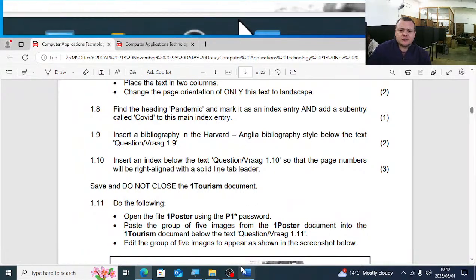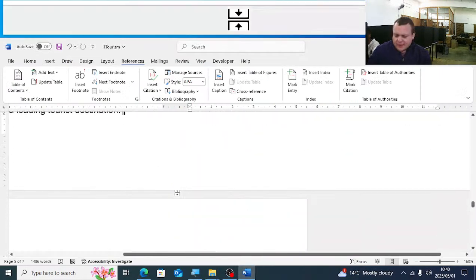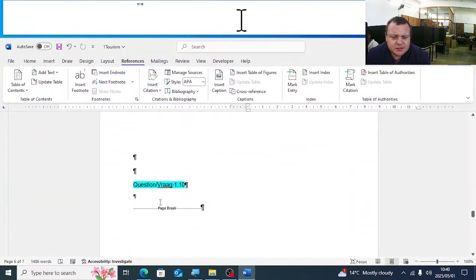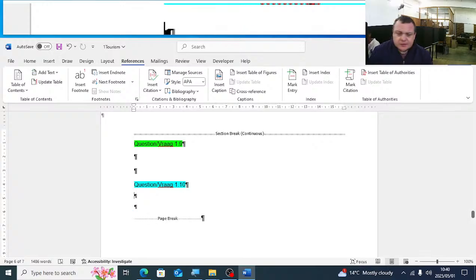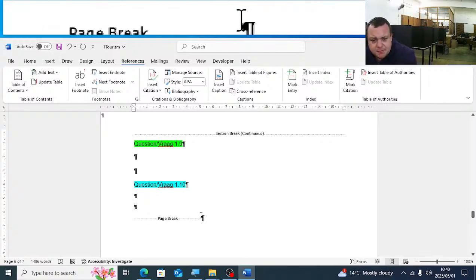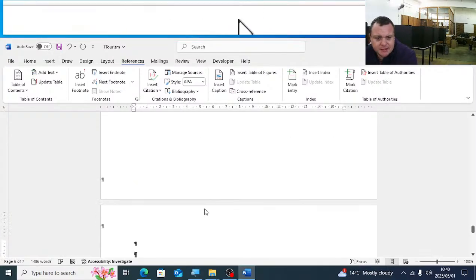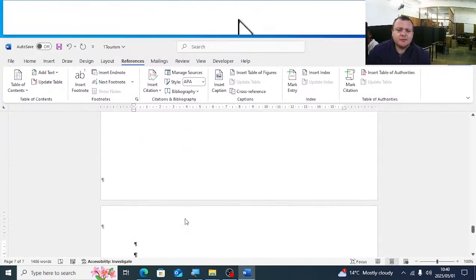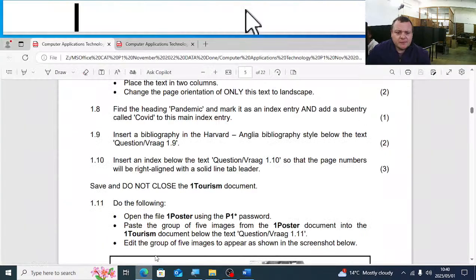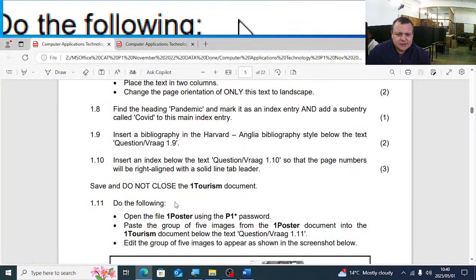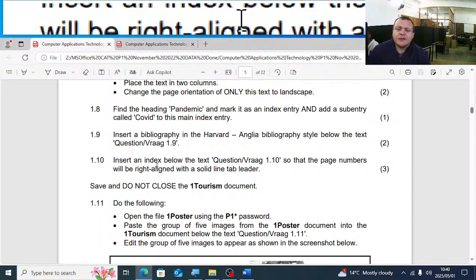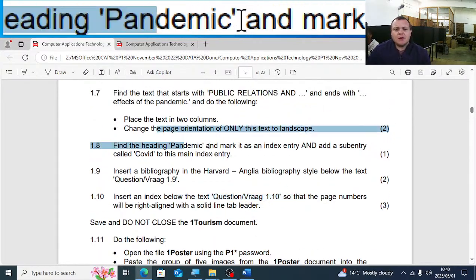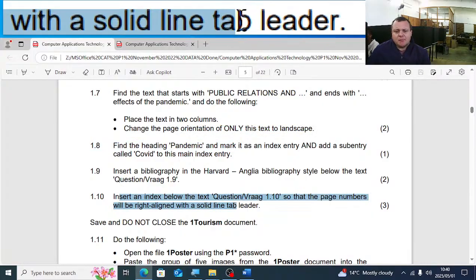Let's see if they ask us to insert an index. They don't ask us, so let's quickly insert an index somewhere here at the end, just to practice a bit. You can just, at the very end, after the page break, just press Enter a couple of times, so even if it jumps to the next page, it's fine. I'm wondering if they don't ask us. Well, they do ask us, yeah, they ask us in 1.10, so we will get there. I'm going to do 1.8, and then I'm going to jump to 1.10 quickly.